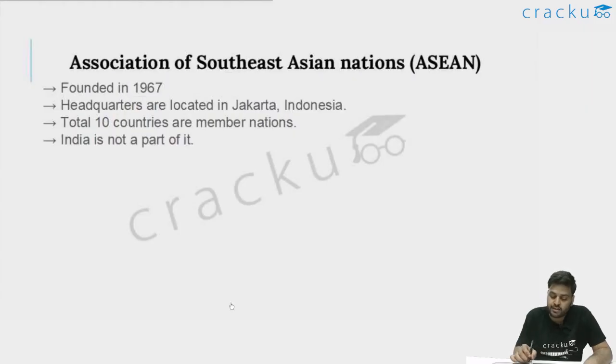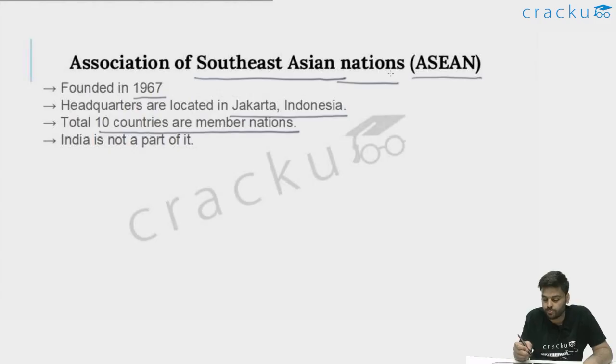Now let's talk about the Association of Southeast Asian Nations, the short form of which is ASEAN. So it was founded in 1967. Its headquarters are located in Jakarta, Indonesia. A total of 10 countries are part of it, as you can also infer from the name that Southeast Asian nations are there. So not many nations would be part of it. So a total of 10 are part of it. And also India is not a part of it.